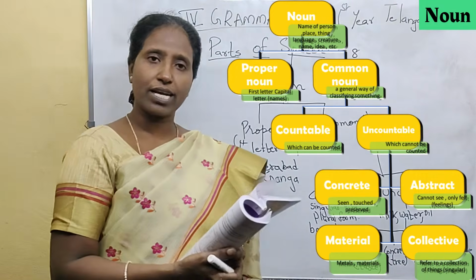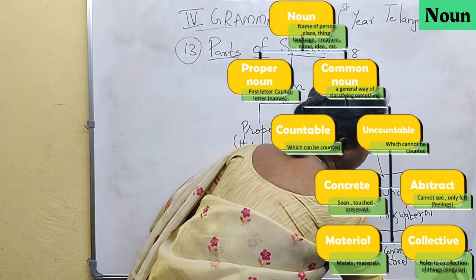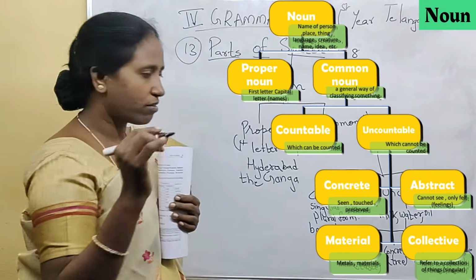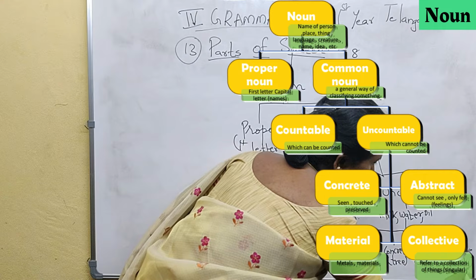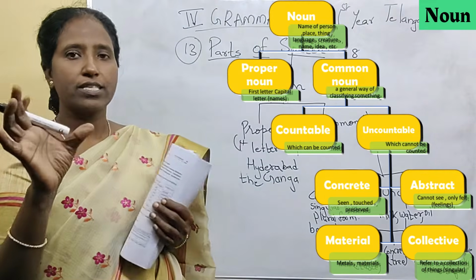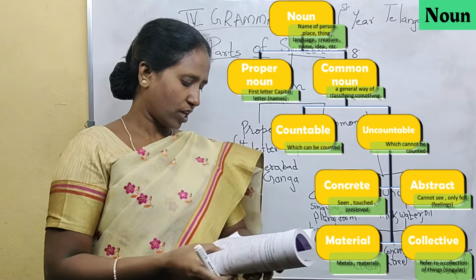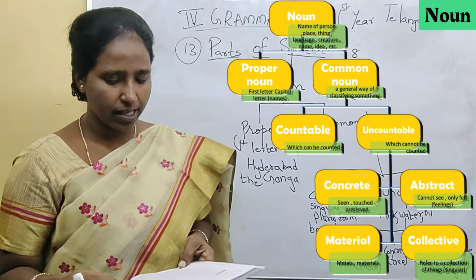Crowd, that's also a collective noun. Family, for example, is a collective noun. What is the specialty of a collective noun? It is always singular. Whenever you say it, though it is a collection of many people, it is used as a single unit. Collective nouns are words like herd, community, police, parliament.